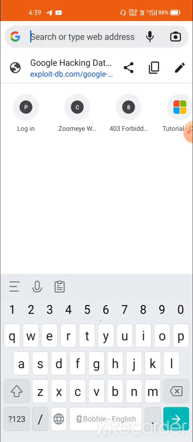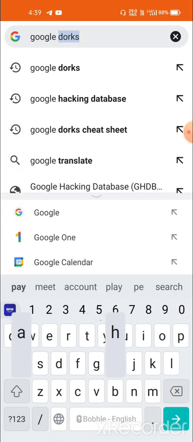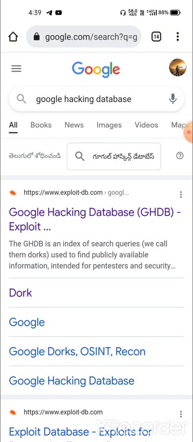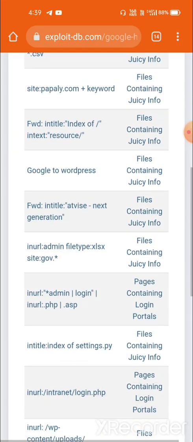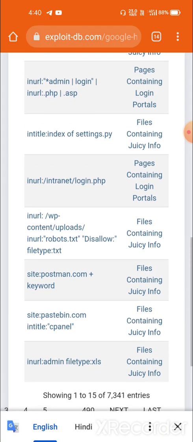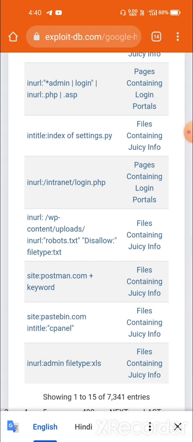Here I will go to Chrome and I will type Google Hacking Database. You can go to the first one, Exploit DB. Here you can see 490 pages are there, which means in each and every Google dork there is information towards databases, but we need to know which type of data is in each and every URL.